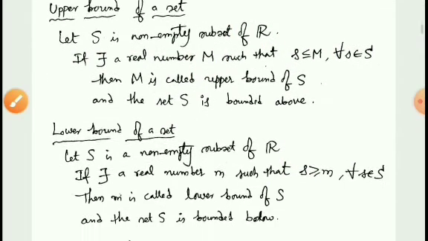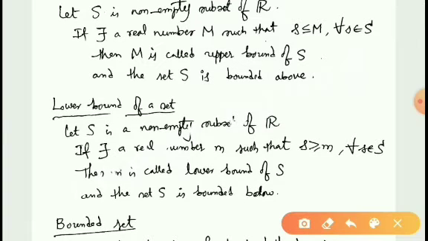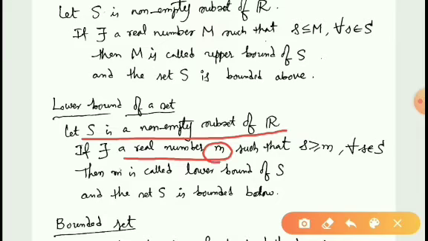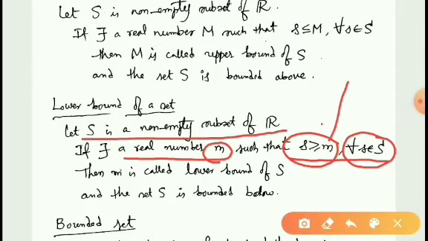So, what is a lower bound? You can define the lower bound similarly. Let S be a non-empty subset of R. If you can find a real number small m with this property, s greater than or equal to m for all s belonging to S, that means every element of the set is greater than this m, then small m is said to be a lower bound of the set, and in this case the set S is bounded below.